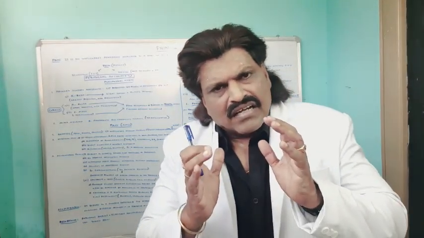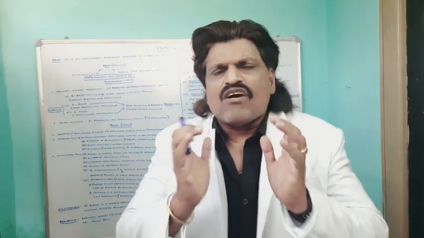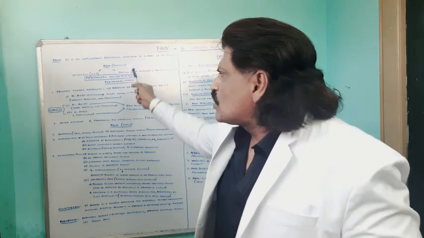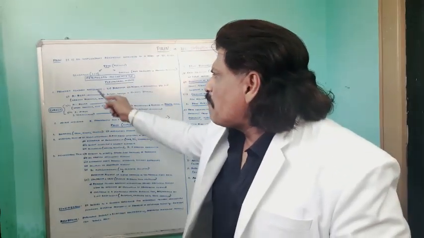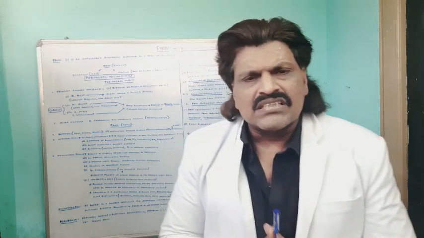Right. The understanding of pain can be divided into two subheadings. One, the peripheral mechanisms. Second, the central mechanisms. First, let's see the peripheral mechanisms. To understand the peripheral mechanisms, we need to understand the components of a peripheral nerve. Obviously, any painful stimulus, for that matter, any sensation has to go through the peripheral nerve.